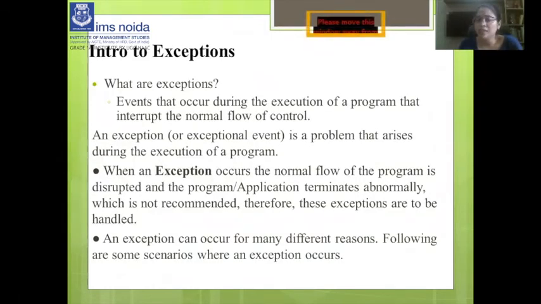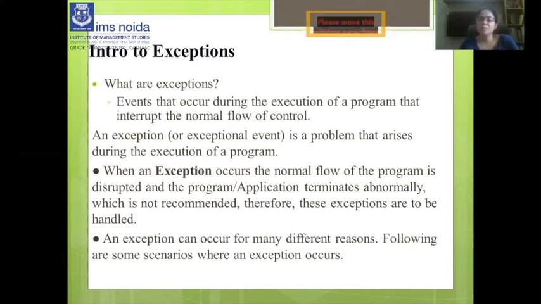Events that occur during the execution of a program that interrupt the normal flow of control. If we are executing statements 1 2 3 4 5 6 and an exception occurs at statement 4, then after 4 nothing will be printed. At that point your exception has occurred.